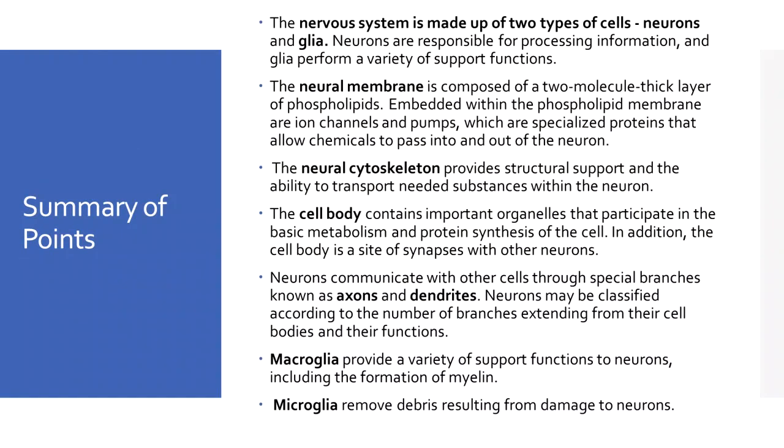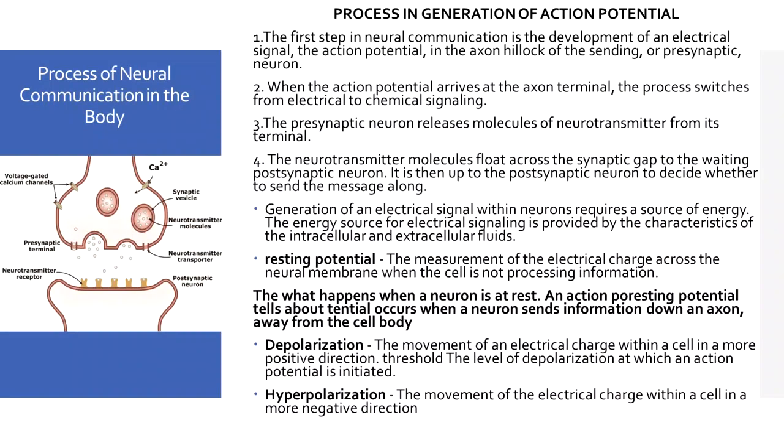Okay, so neurons are responsible for processing information, and glia will help perform a variety of supportive functions. We also have macroglia, which provides a variety of support functions towards the neurons, including the formation of myelin, and microglia, which removes debris resulting from damage to neurons.